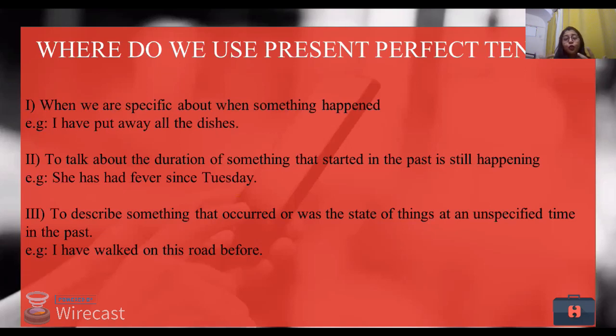To talk about the duration of something that started in the past and is still happening. When we talk about some action which has not come to a break or which has not stopped, we say we are using present perfect tense. Look at the example here: she has had fever since Tuesday. For some of you this might sound a bit funny or confusing since we are using two repetitive sounds here. She has had fever since Tuesday. I have had my lunch. So had is something that I'm experiencing